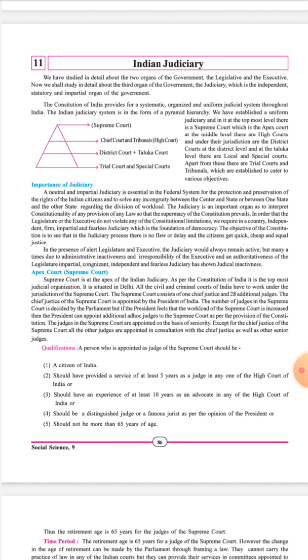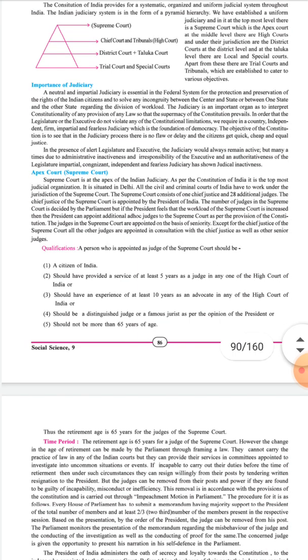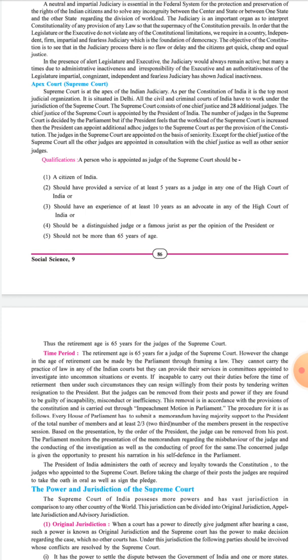He should be famous also, and he should be different from the other judges as per the opinion of the president. And the fifth one is, he should not be more than 65 years of age. He should not be more than how many years? 65 years of age. Why? Because the retirement age is 65 years for the judges of Supreme Court.